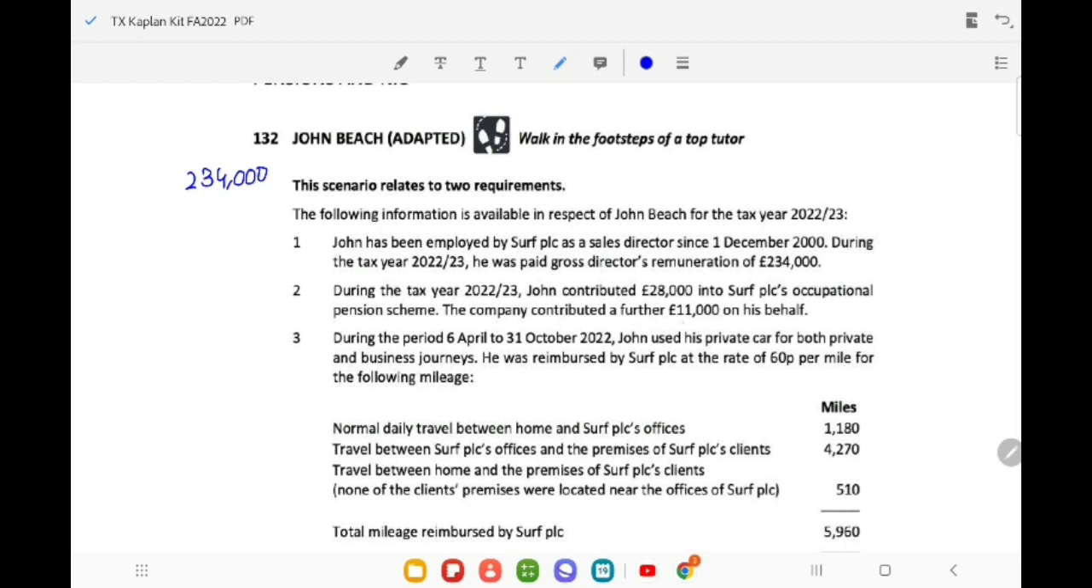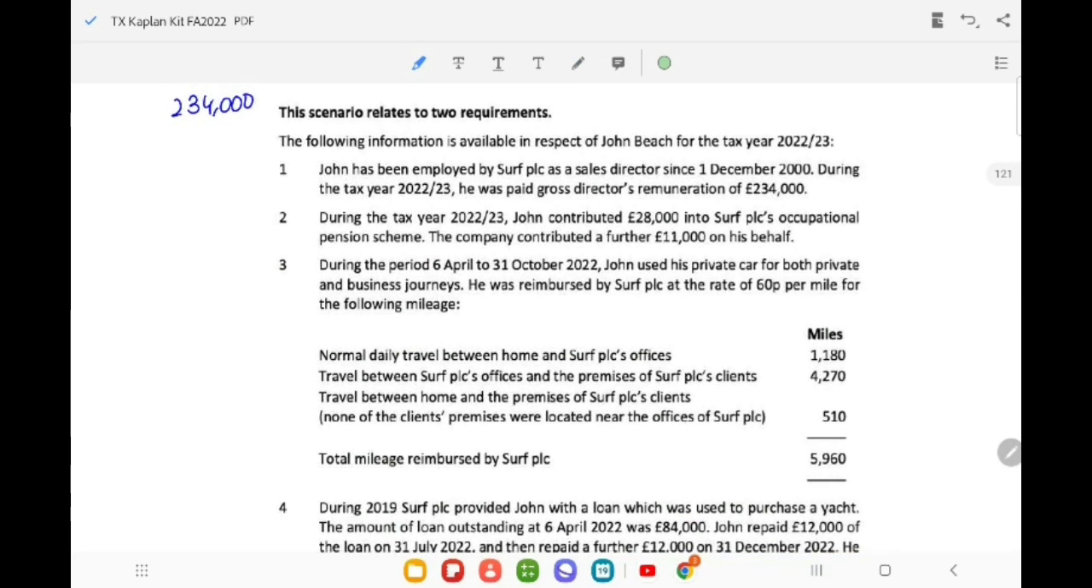While the company contributed a further 11,000 on his behalf, whatever his company is contributing is said to be his exempt benefit. Next, during the period 6th April to 31st October, John used his private car for both private and business journeys. He was reimbursed by SURF at the rate of 60 pennies per mile for the following mileage. So the company has paid him for 5960 miles at the rate of 60 pennies per mile. So we have to calculate how much the company has paid him.